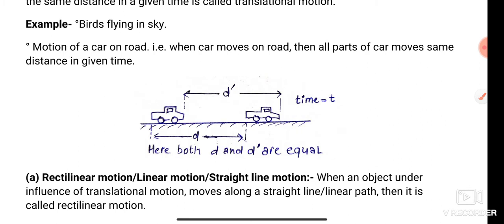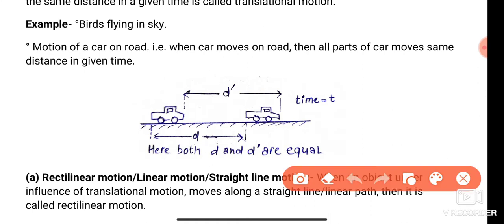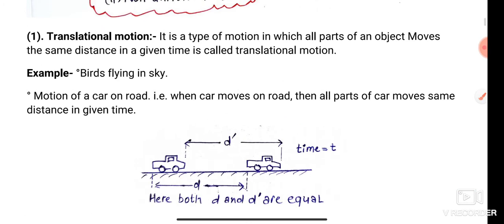When a car moves on a road, all parts of the car move the same distance in a given time. That means all parts of this body change their position, the backward portion with respect to the forward portion, by the same distance. So that's why we say that all parts move the same distance in the same time. This type of motion is considered translational motion.